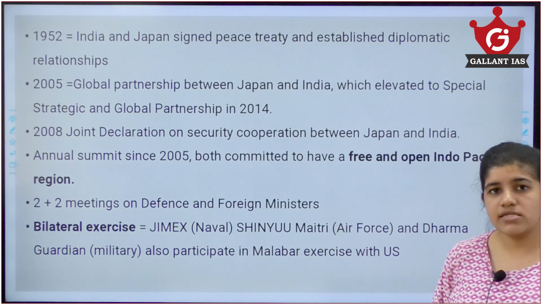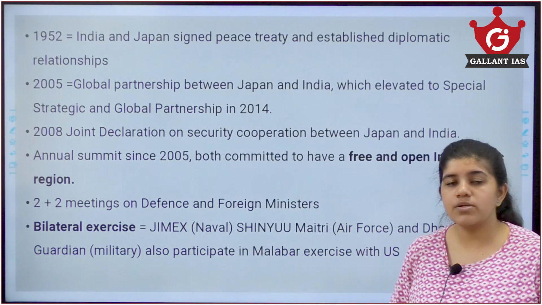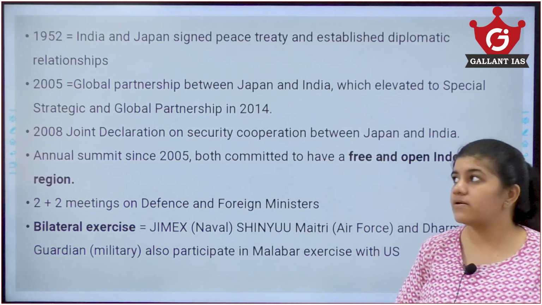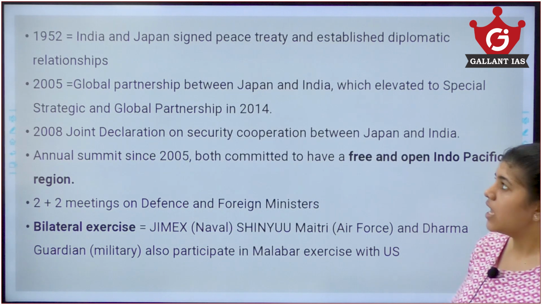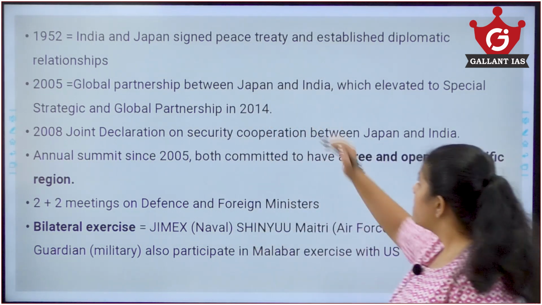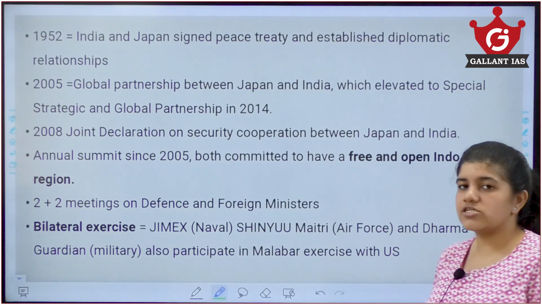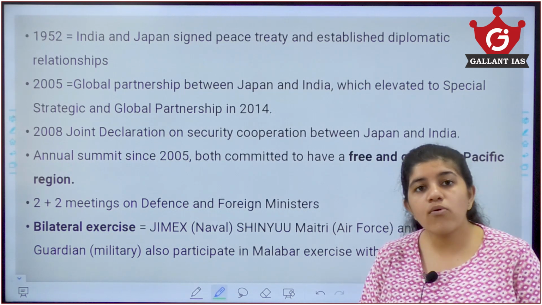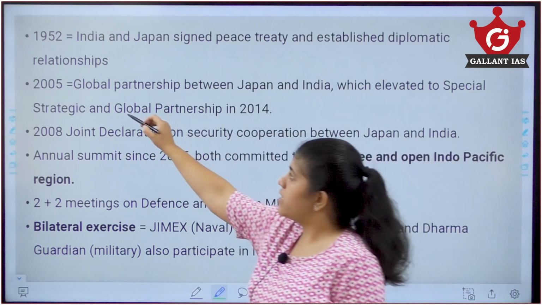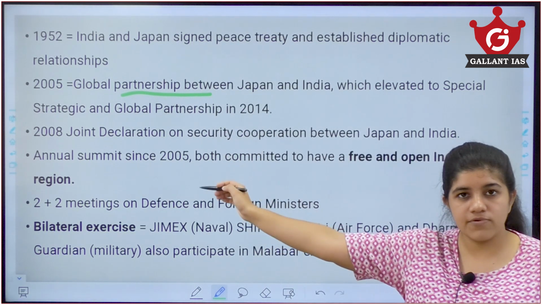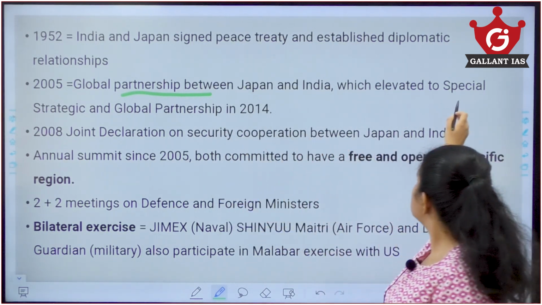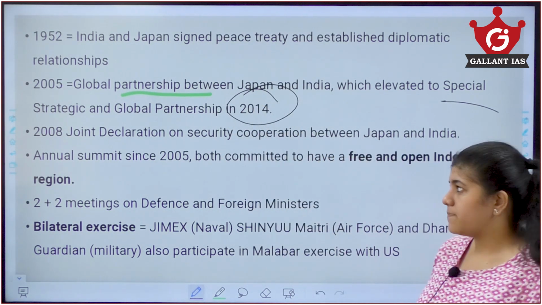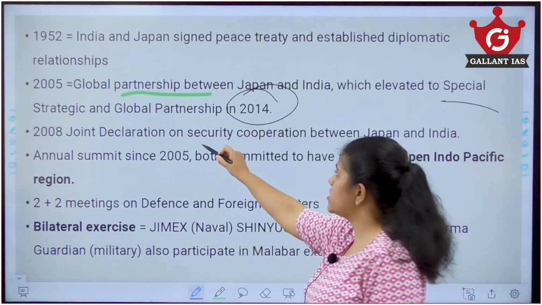Now, you need to know the basics about India-Japan relations. I don't have the time to cover a lot, so I will just go into detail on the major key facts, defense and other strategic partnerships India and Japan have. In 1952, India and Japan had the peace treaty and established diplomatic relations. India was one of the first countries to have a peace treaty signed by Japan after World War II. That escalated into a global partnership by 2005, and into a special strategic global partnership by 2014. In 2008, we also had a joint declaration on security cooperation.